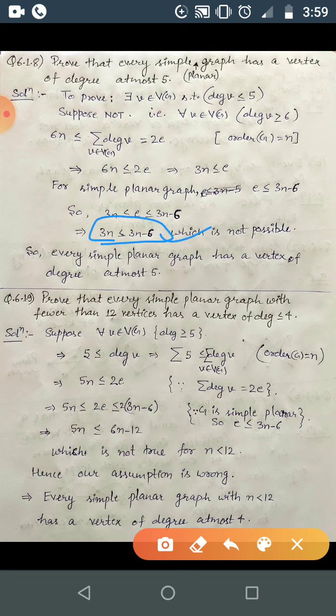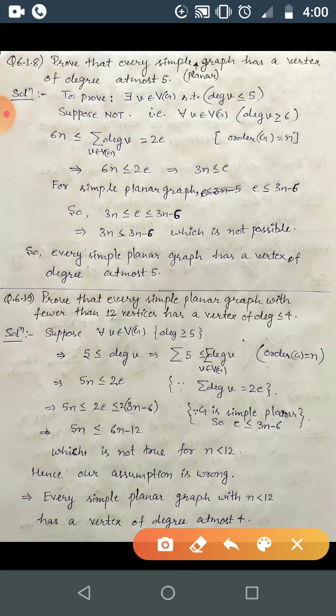Okay? Question number 9. Prove that every simple planar graph with fewer than 12 vertices, that is the order is strictly less than 12, vertices up to 11, has a vertex of degree at most 4. Okay? So every simple planar graph with order less than 12 has a vertex of degree at most 4. That is, degree should be less than or equal to 4.